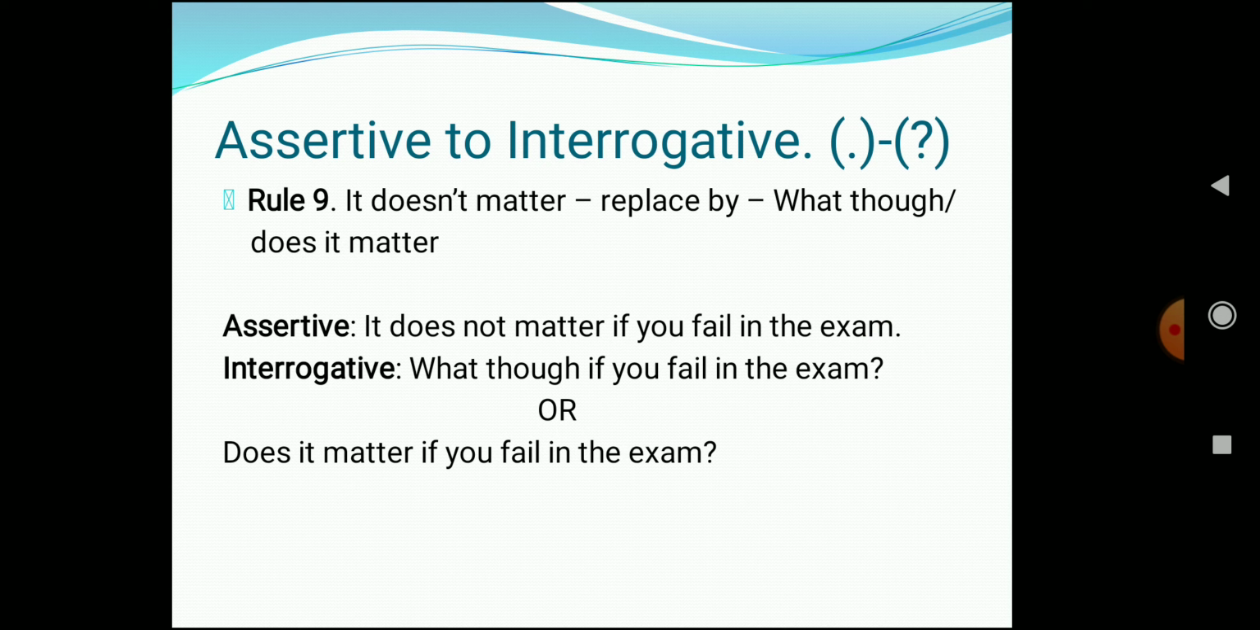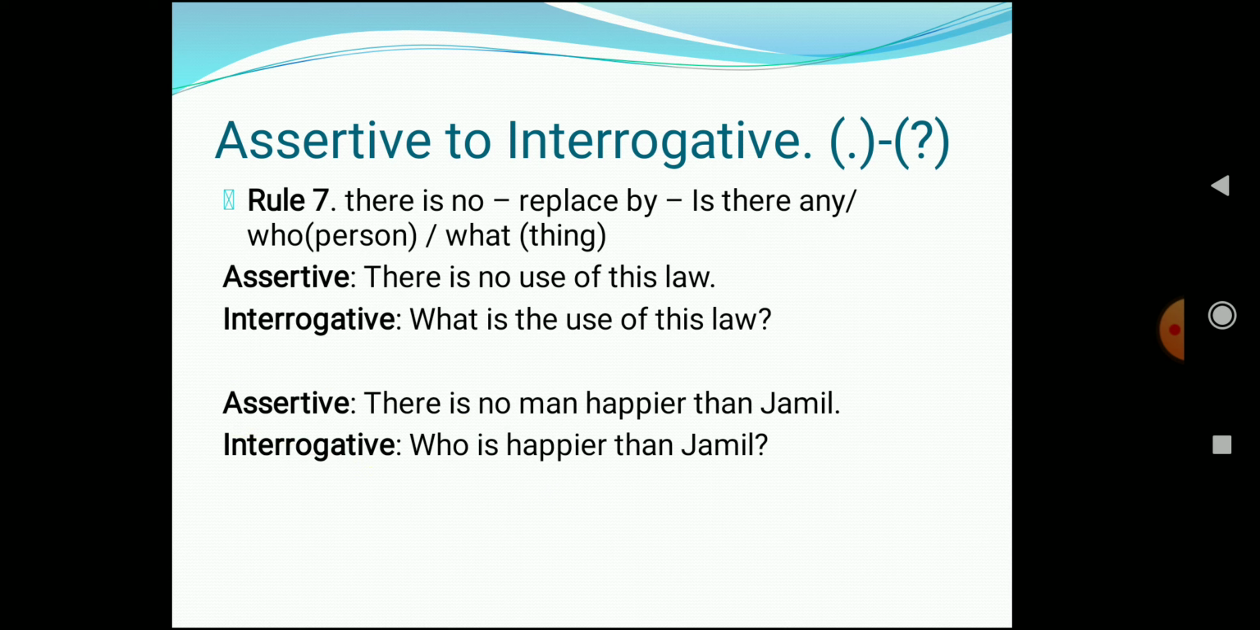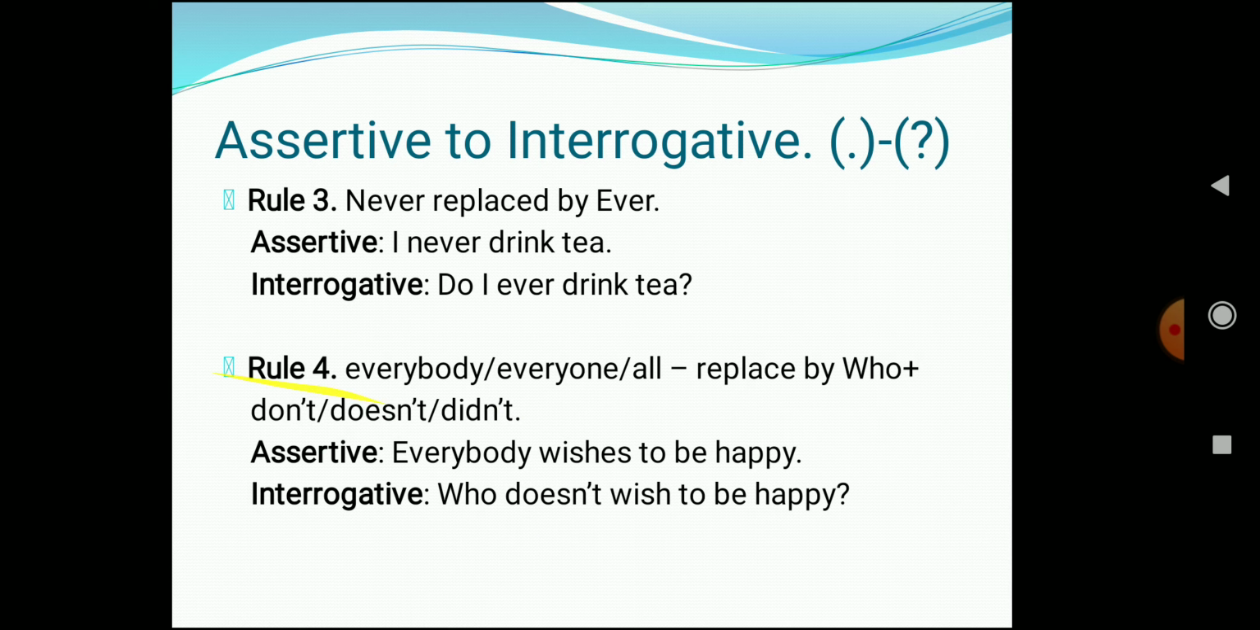Okay, so this was about transforming a sentence from assertive to interrogative. And when you have to convert an interrogative sentence into an assertive sentence, you have to follow the same rules. I hope this is clear to everyone.